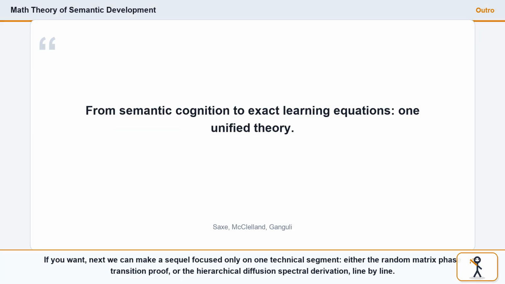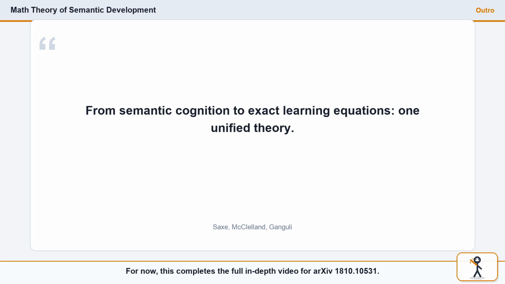If you want, next we can make a sequel focused only on one technical segment, either the random matrix phase transition proof or the hierarchical diffusion spectral derivation, line by line. For now, this completes the full in-depth video for arXiv 1810.10531.